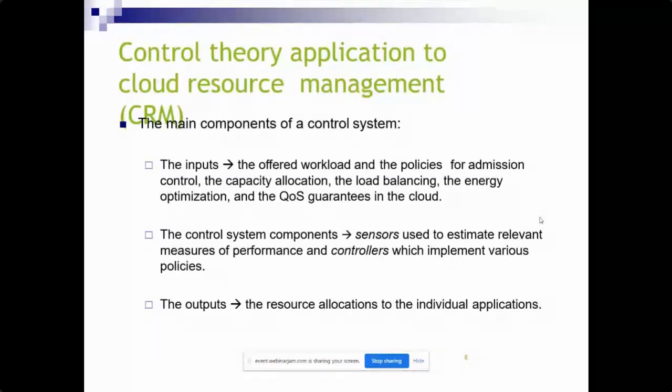The components are sensors, used to estimate the relevant measures of performance, and controllers, which implement various policies. And the output is the resource allocation to the individual applications.